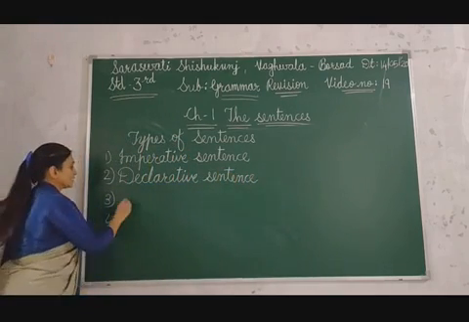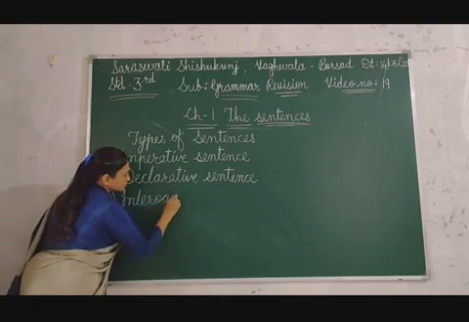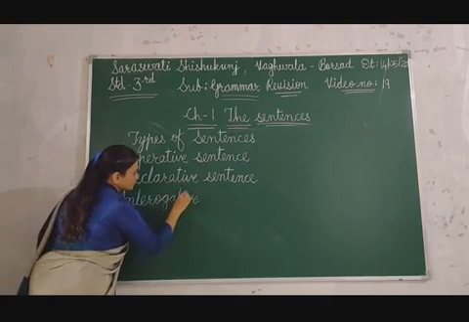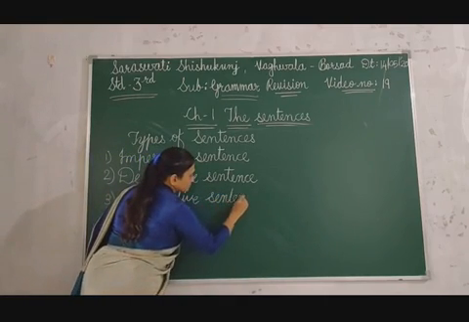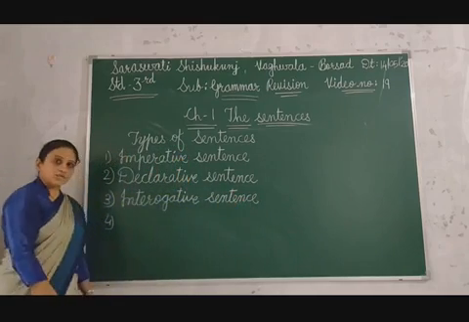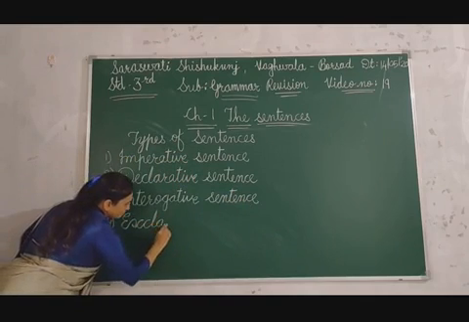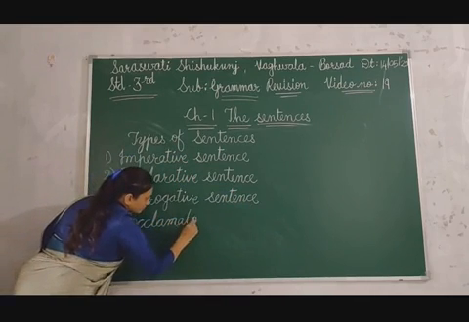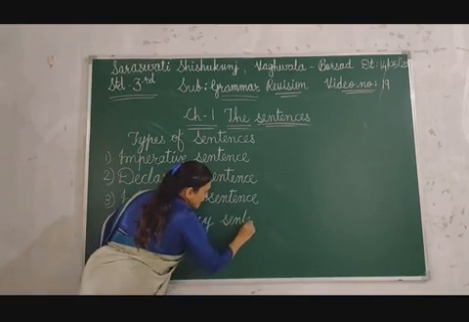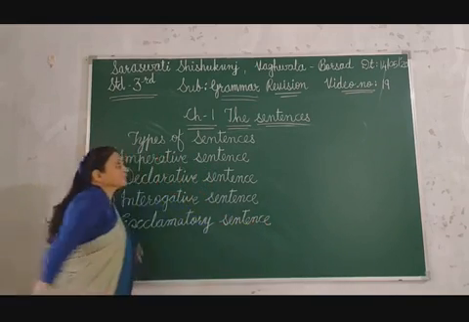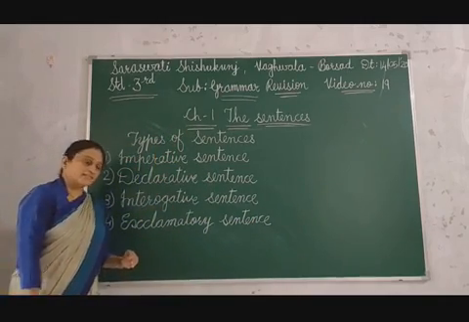The third is interrogative sentence. And the last one is exclamatory sentence. So these four are the types of sentences. Okay, children?